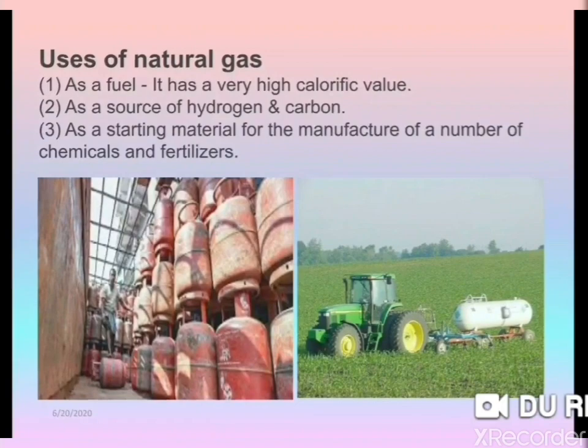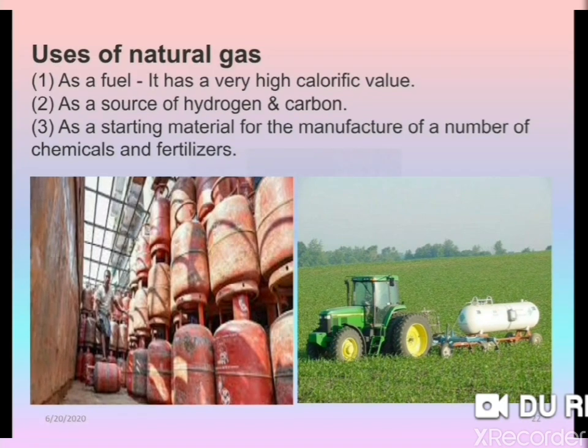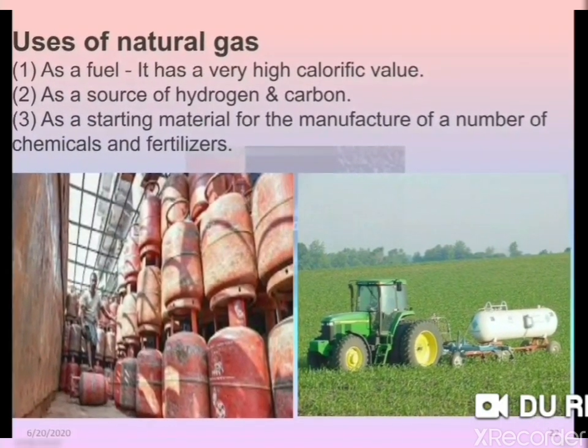This natural gas is used first as a fuel. It has a very high calorific value. As a source of hydrogen and carbon, it is used as a starting material for the manufacture of a number of chemicals and fertilizers. So in this way natural gas is used.